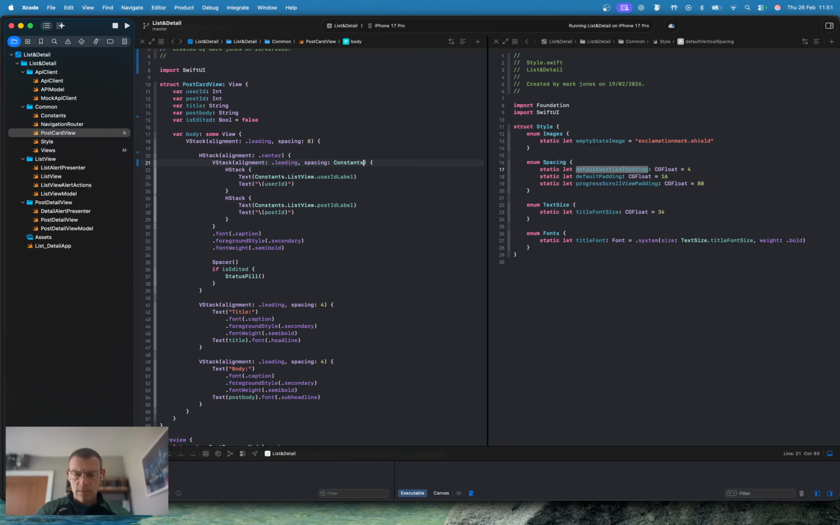So it's constants. No, it's not. It's style dot spacing dot default vertical spacing, which is this guy, and we're going to reuse that in our VStacks. All right. This spacing here, it's a VStack also,